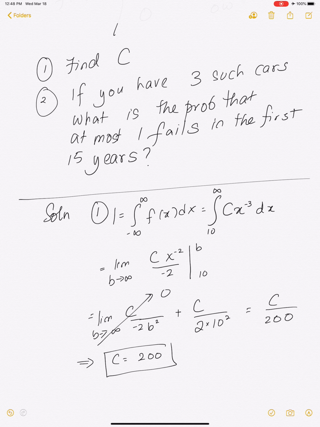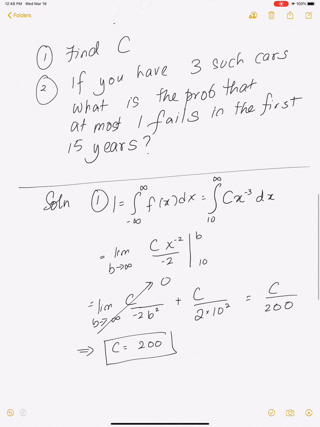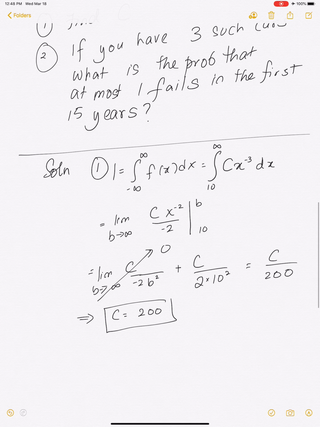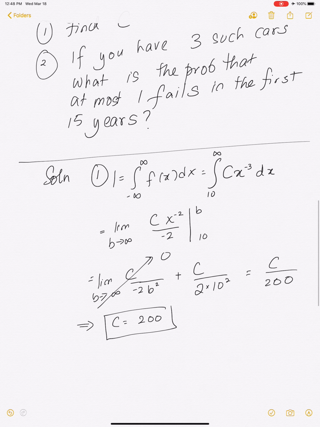All right, so now let's answer the second question. Say we have 3 such cars. What is the probability that at most one of them fails in the first 15 years? We have 3 separate cars, and we want to know the probability that at most one fails in the first 15 years.